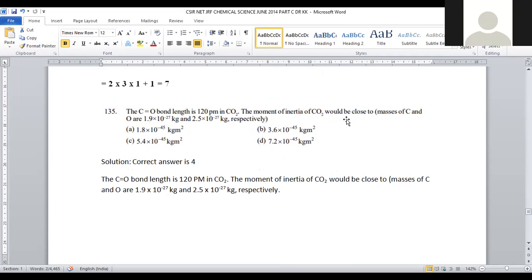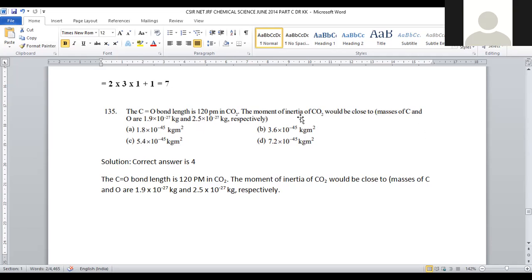The moment of inertia of carbon dioxide would be calculated, with the masses of carbon and oxygen being 1.9 into 10 to the power minus 27 kilograms and 2.5 into 10 to the power minus 27 kilograms respectively, right? Masses of carbon and oxygen are given to us, and even the carbonyl double bond length is also provided as 120 picometers.